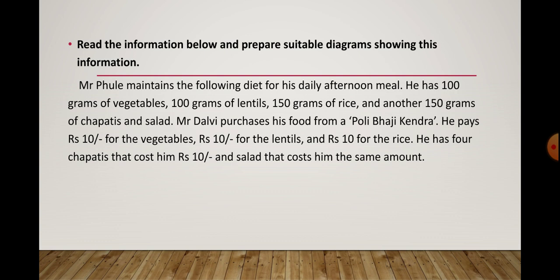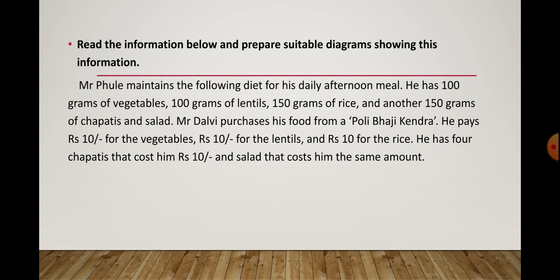Now this information is given in the form of a paragraph, that means it is the verbal information. Mr. Phule maintains the following diet for his daily afternoon meal. He has 100 grams of vegetables, 100 grams of lentils, 150 grams of rice and another 150 grams of chapatis and salad.